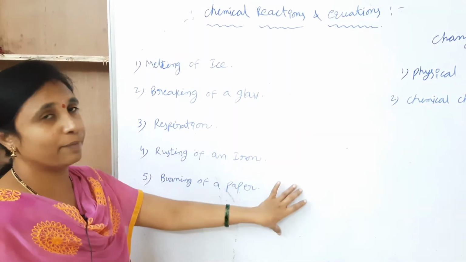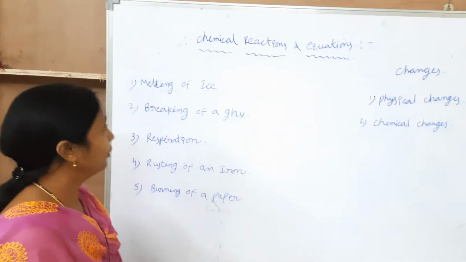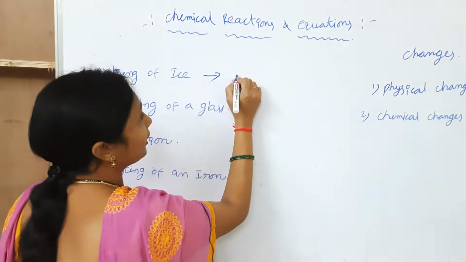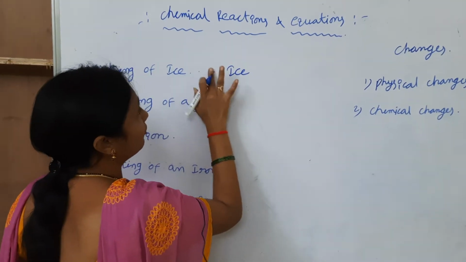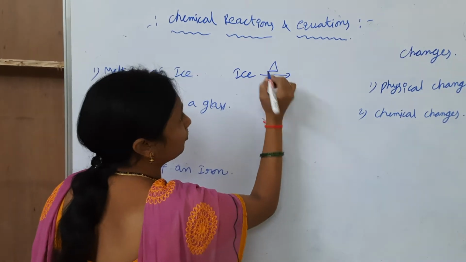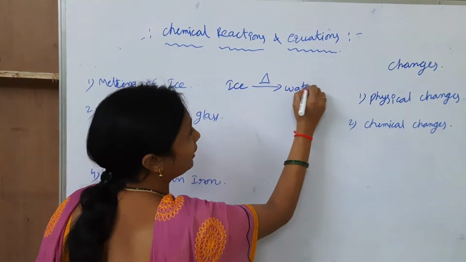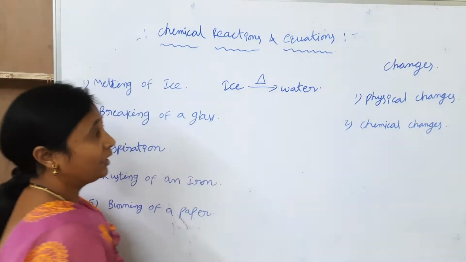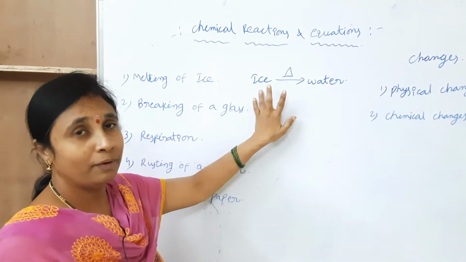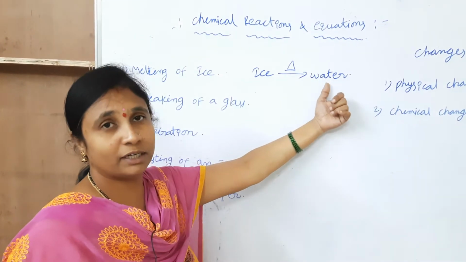Here in these examples, which are physical changes and which are chemical changes? I will explain. The melting of ice. For this concept, I am taking an ice cube and heating it. When I heat the ice cube, it will generate water.